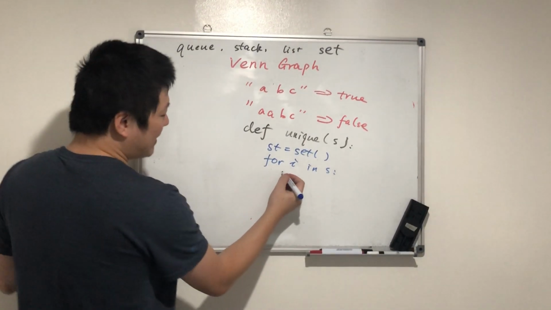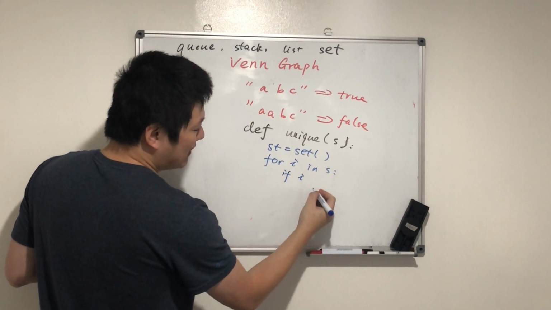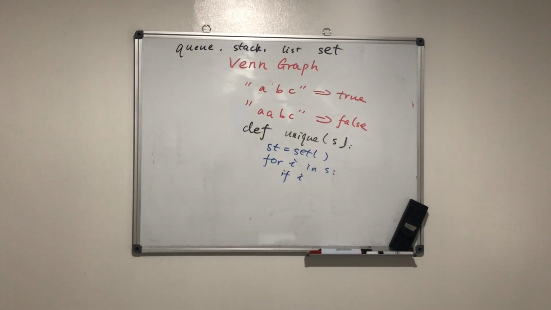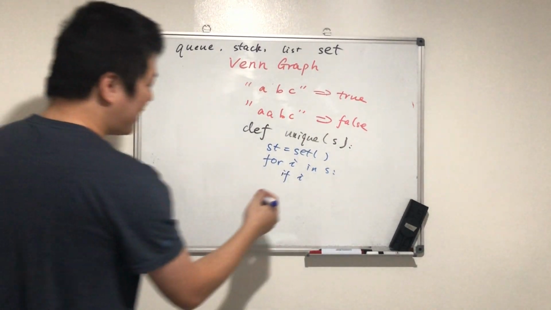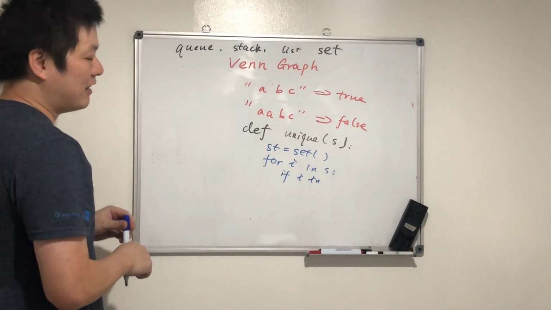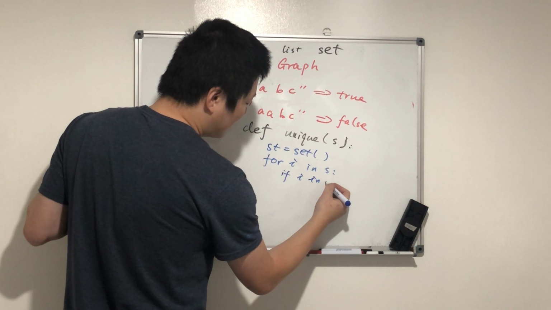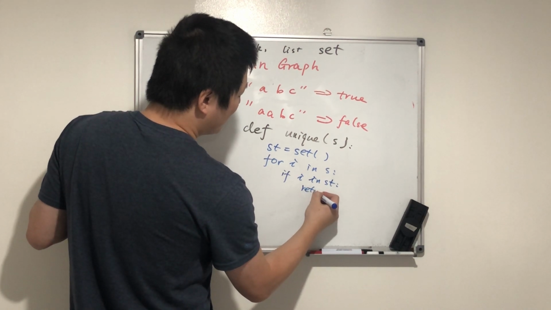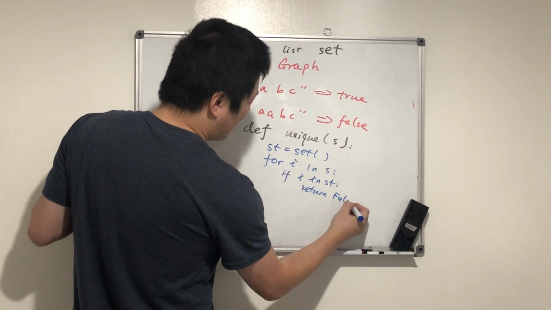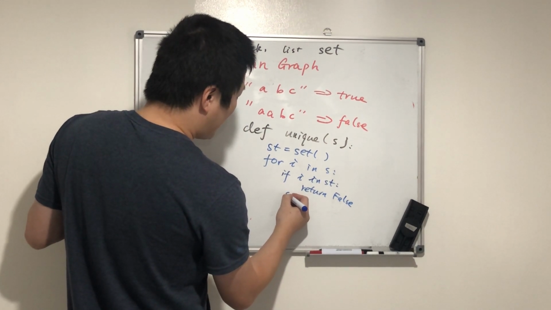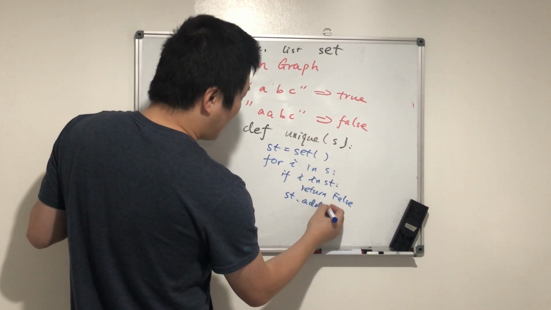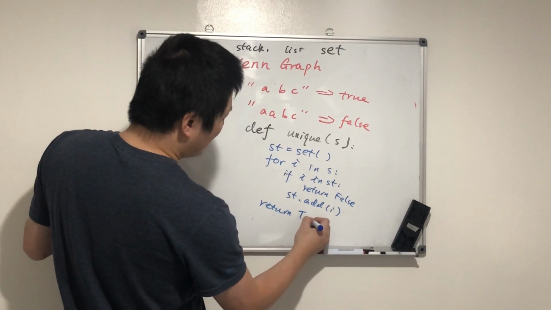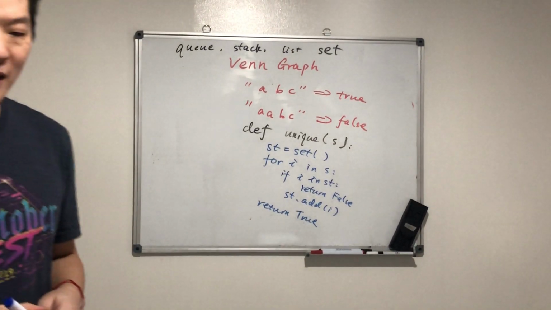Then we need to do this. How do we check if a set has something? We can use this, right? If i in set, then we return false. Otherwise, I will put i into st, and in the end I will return true. That's one way of doing it. Let's see if it works.